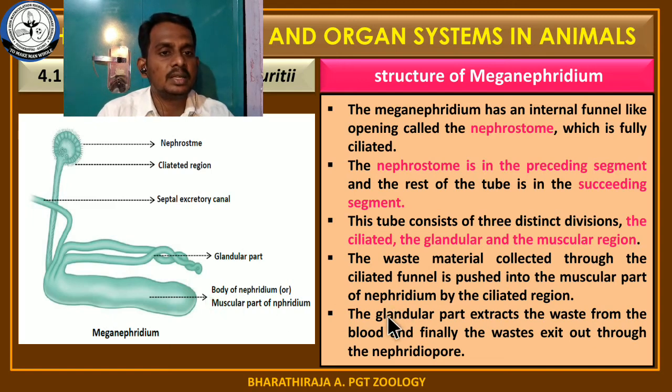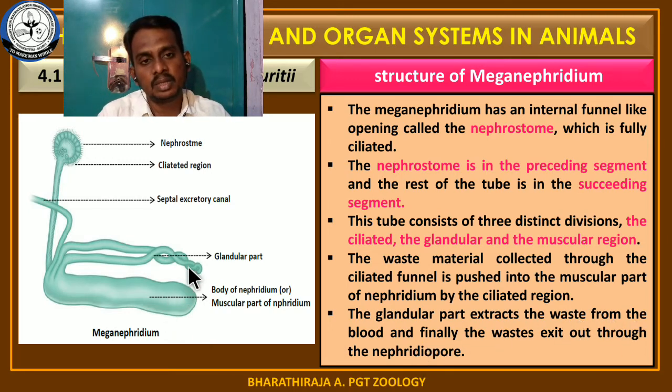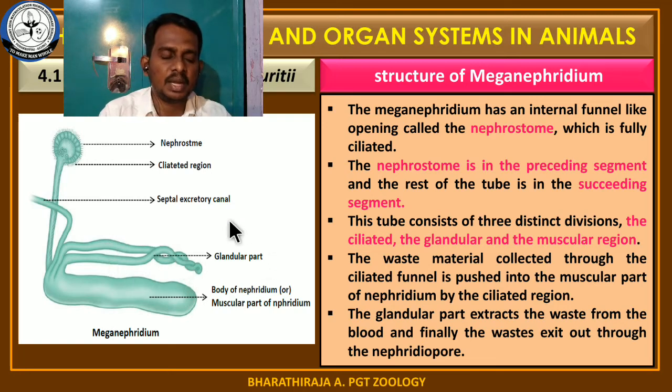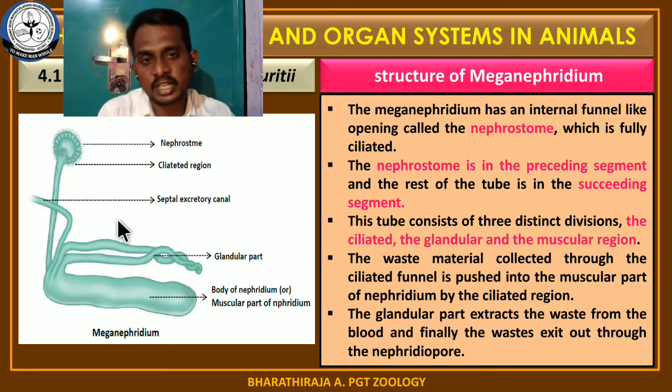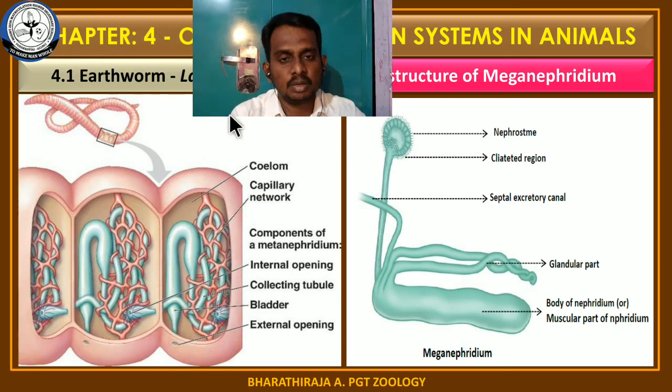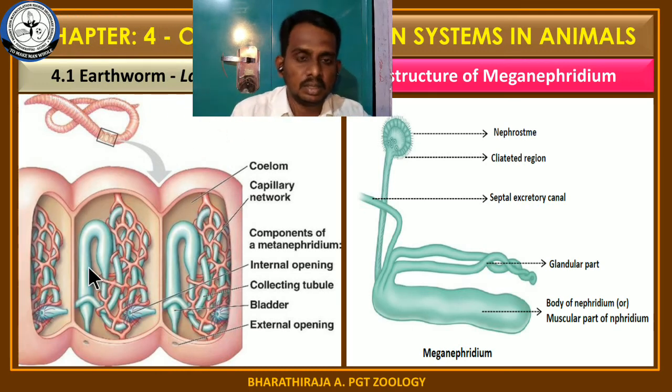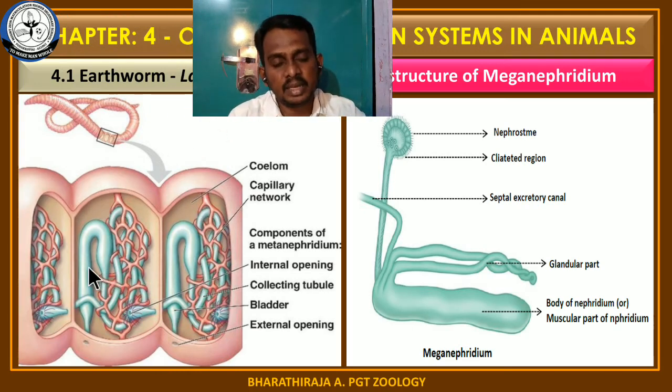Okay, and the second one is the glandular part, which extracts the waste from the blood, and finally the waste exits through the nephridiopore. This is the glandular part. This is the part responsible for extraction of nitrogenous waste. Okay, see the location of the nephridium or meganephridium in the segment.